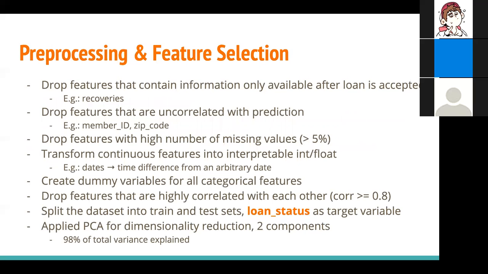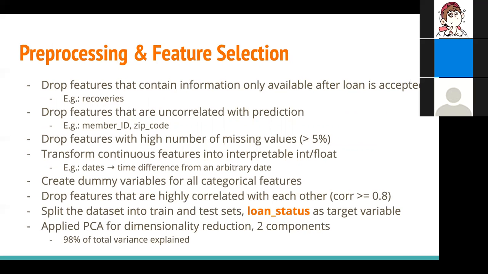We performed preprocessing and feature selection before training the model. When preprocessing, we observed that the dataset has a lot of features that contain information only available after the loan is accepted. These features would significantly distort our model and boost our prediction accuracy by a lot. So we removed these features.